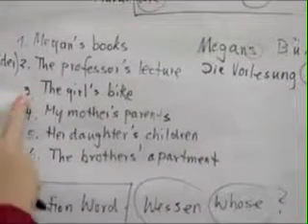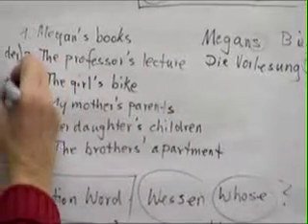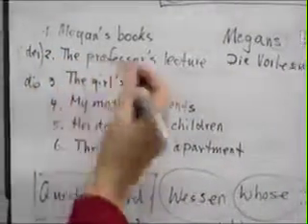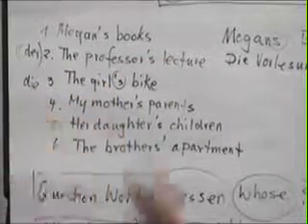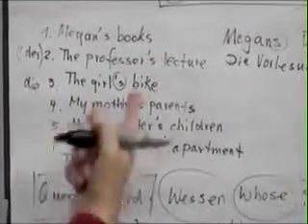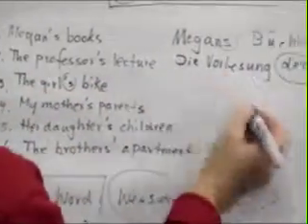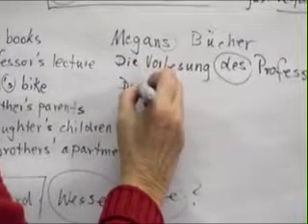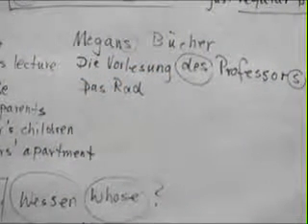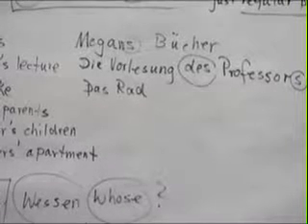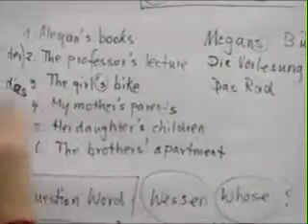Number 3, the girl's bike. All right, the girl is a D word. And the girl is our genitive, and we can tell by the apostrophe S, right? The girl's bike. We have to rephrase it. We have to say the bike of the girl. All right, so the bike, let's see, das Rad. The girl is a das word, das Mädchen. Not a D, das Mädchen.